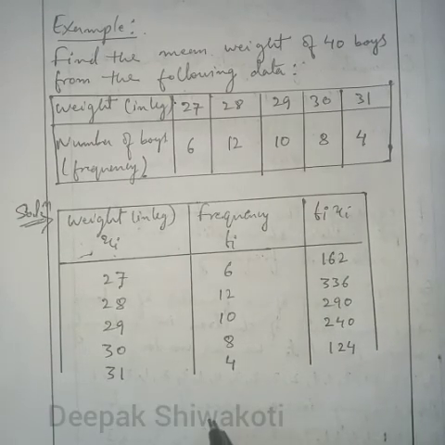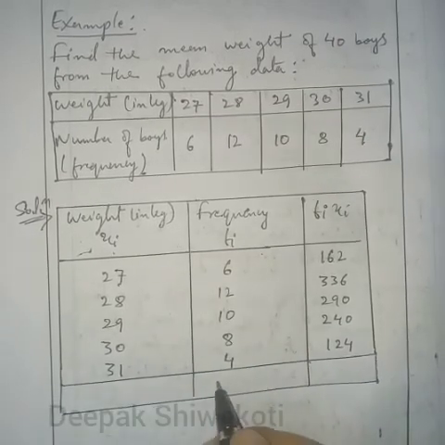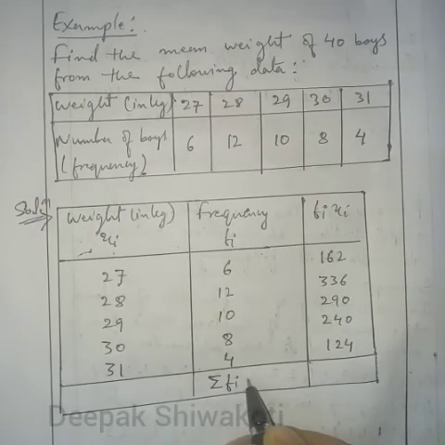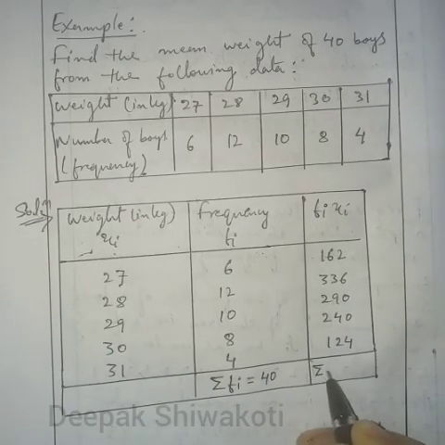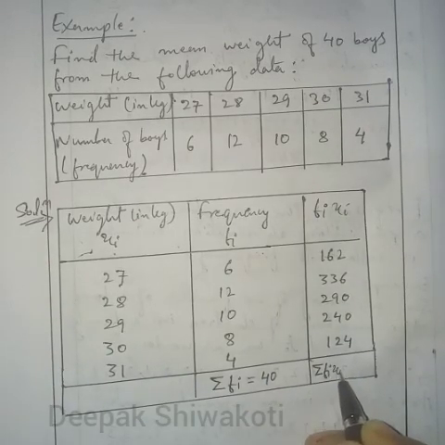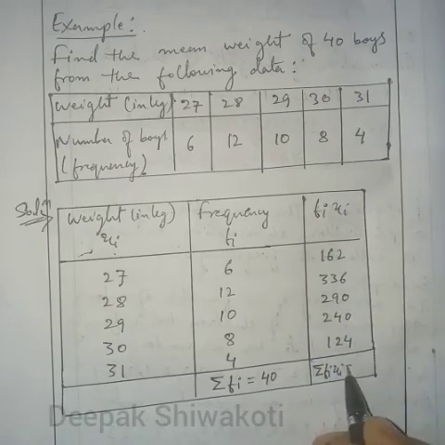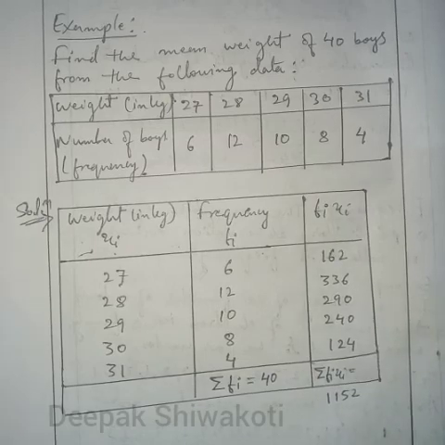Now the sum of the frequencies, summation fi, we have to find. When we add these all, we get 40, and adding all the fi xi values we get 1152.